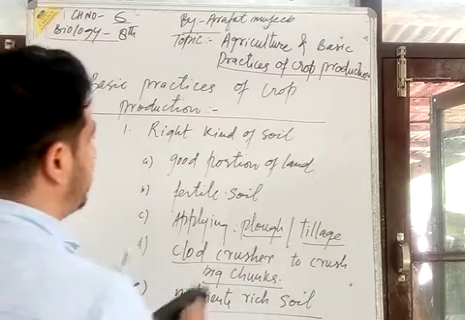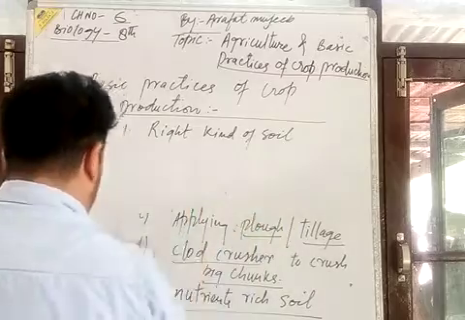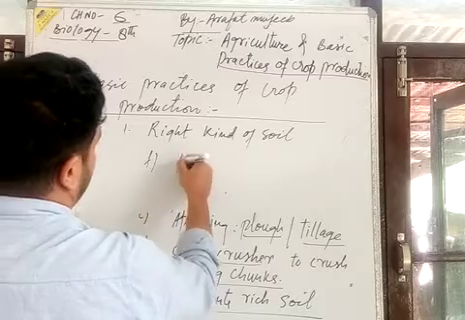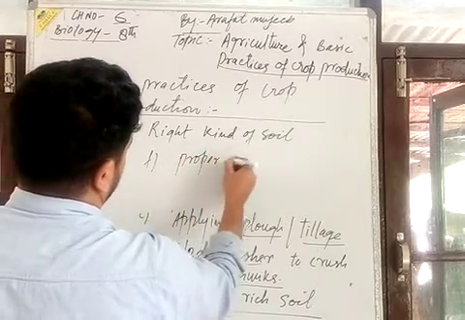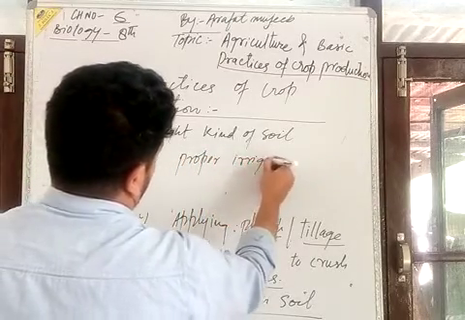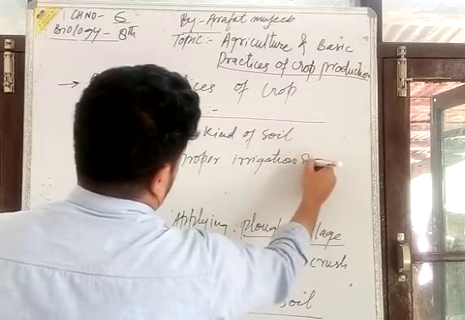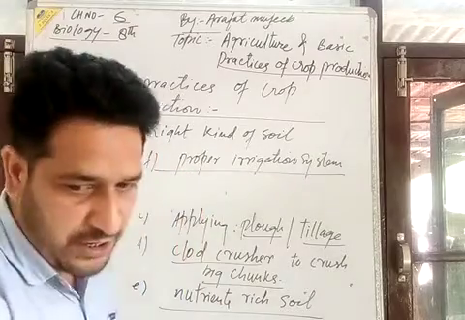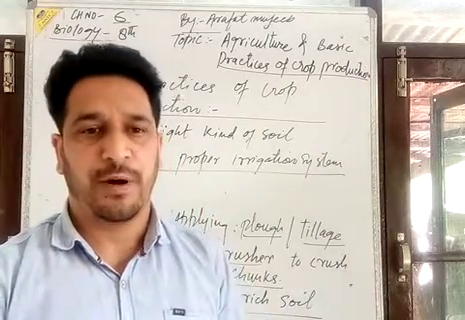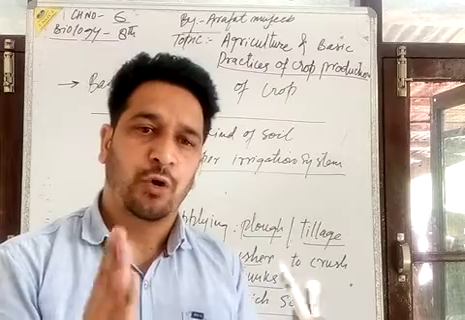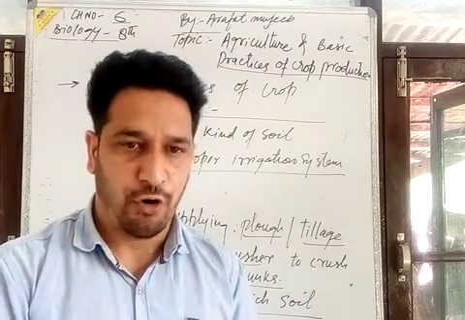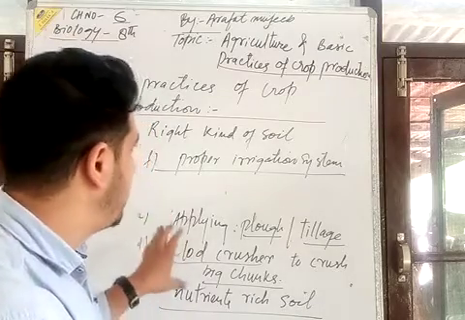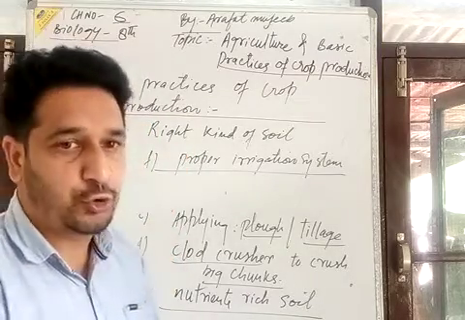It should be facilitated with water. There should be a proper irrigation system. वहाँ पे proper irrigation system भी होना चाहिए. उस portion of land को हम कहेंगे it is right to cultivate any crop. These are the major points I have to discuss in this. What right kind of soil you should have.